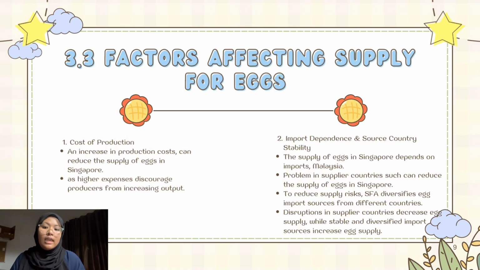To reduce this risk, the Singapore Food Agency (SFA) works to diversify egg import sources to ensure a more stable supply. Any disruption in supply countries will decrease the supply of egg in the market, while stable and diversified import sources will increase egg supply.